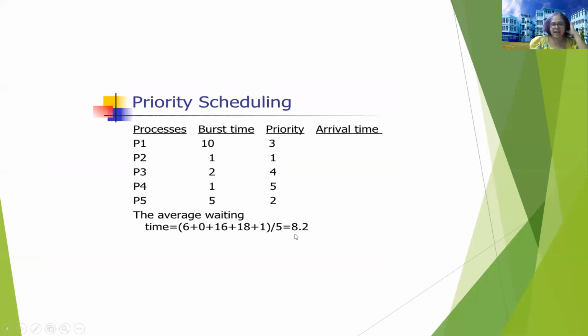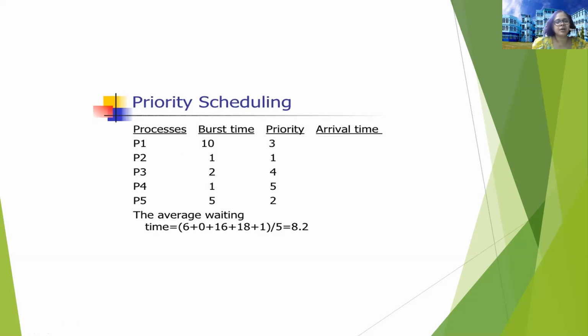If we consider the average waiting time for processes P1, P2, P3, P4, P5, this was the waiting time calculation. Process P2 waited for 0 milliseconds since its priority was 1. If we look at process P5, whose priority is 2, it waited for 1 millisecond. Why? Because process P2 was executing for 1 millisecond, so process P5 has to wait for 1 millisecond.